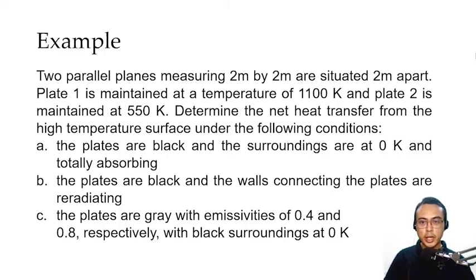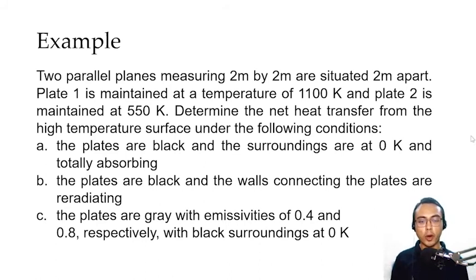For the second case, the plates are black and the walls connecting the plates are re-radiating. So you would notice that for letter B, it was not stated that the surroundings are at 0 Kelvin and are totally absorbing. With this, it is understood that we are only interested in the net rate of heat transfer from plate 1 to plate 2 because there's not enough information about the surroundings, okay?